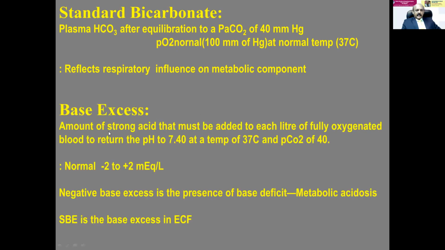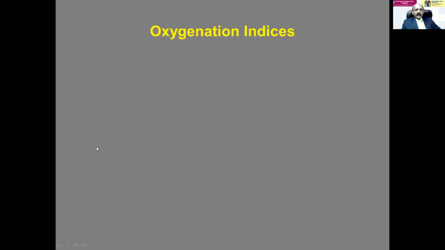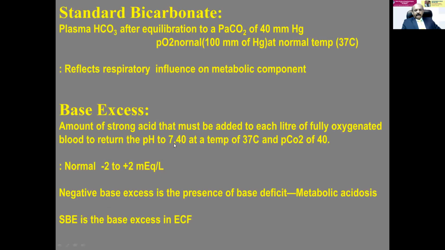Then comes the base excess. So the base excess is the amount of strong acid that must be added to each liter of fully oxygenated blood to return the pH to 7.4 at a temperature of 37 and a PCO2 of 40. This will also be asked as a short note, the base excess. So the normal base excess value will be -2 to +2 milliequivalent per liter.